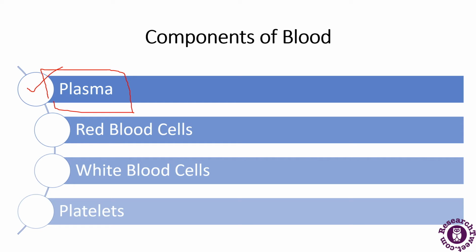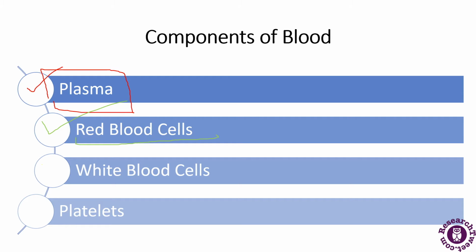Next we will talk about the red blood cells. The term red blood cells, which means RBCs, the red blood cells are red in color as the name suggests. So why are they red in color? They are red in color because of hemoglobin, a protein which is present in them and that gives the red color to the cells. Now from where are they produced? They are produced from the bone marrow and they primarily carry oxygen to the body and carbon dioxide away from it. So this is the main function of the red blood cells.